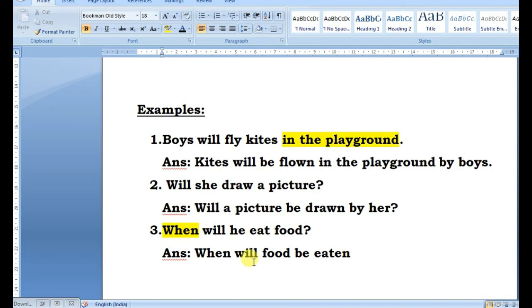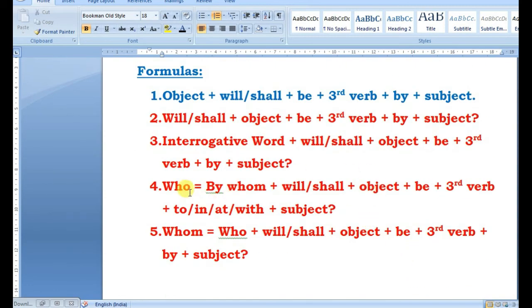Eaten is the third form of the verb. Okay, so when will food be eaten? By, and we did in the previous sentence, she becomes her, so he becomes him. When will food be eaten by him? Okay, and then next example is with who.